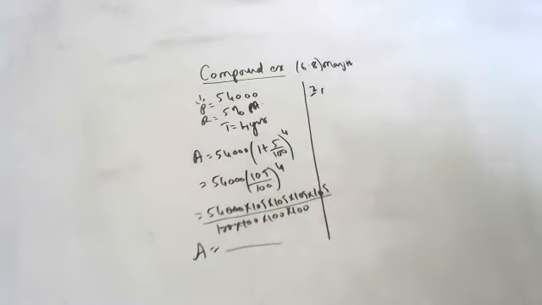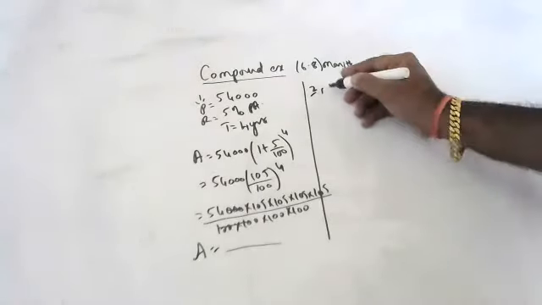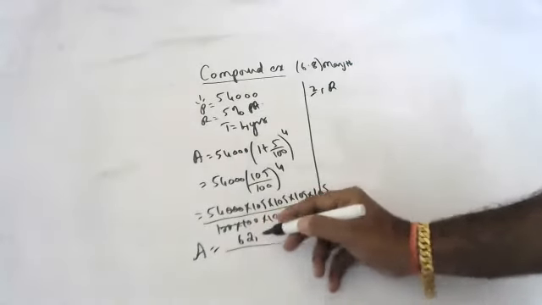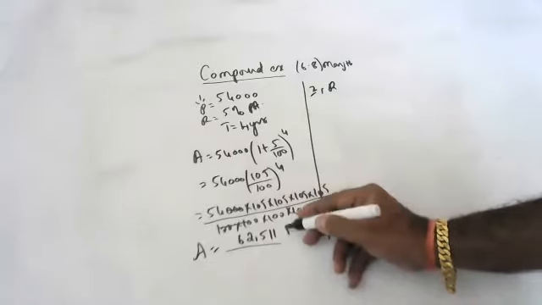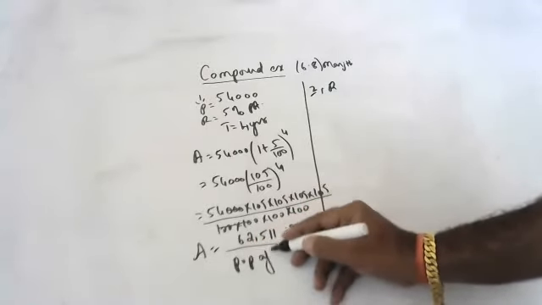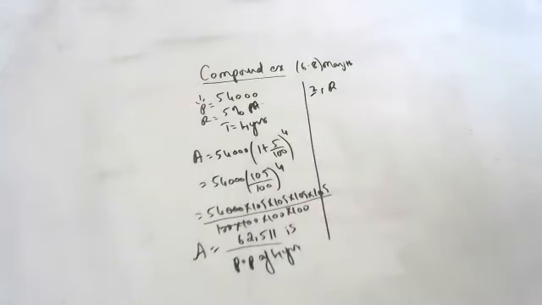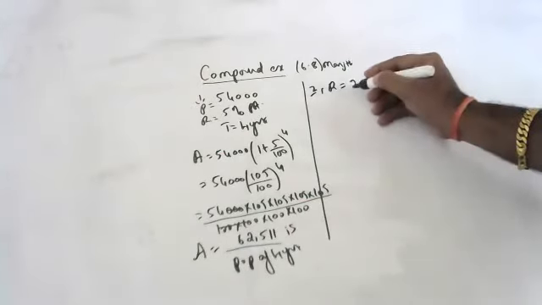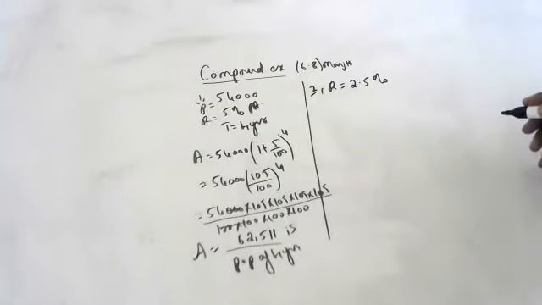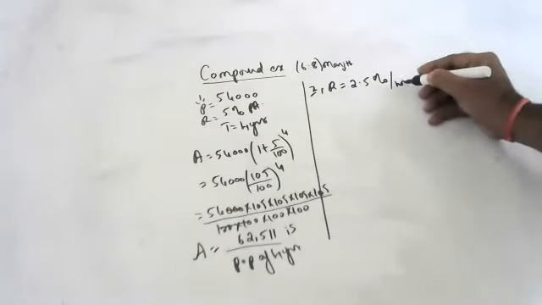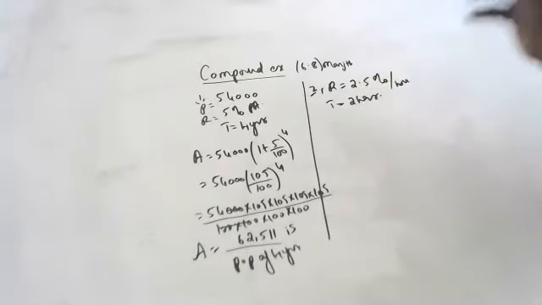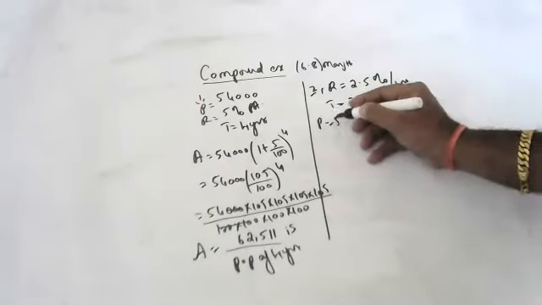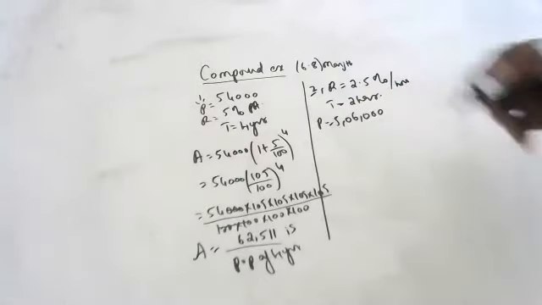Okay, second question. Pravalika, can you tell the second question? Yes, sir. The count of the bacteria was increasing at the rate of 2.5% per hour. Find the bacteria count at the end of 2 hours. If initially there were 5,06,000 bacteria, after 2 hours what will be the count?